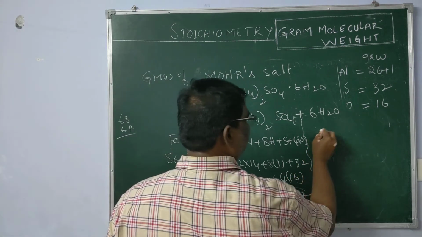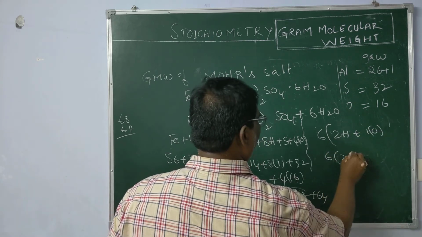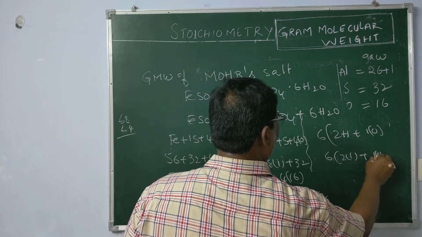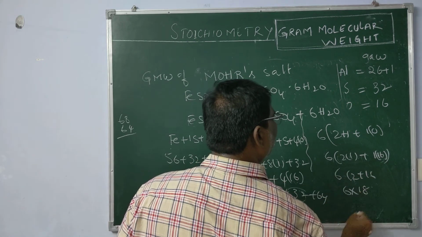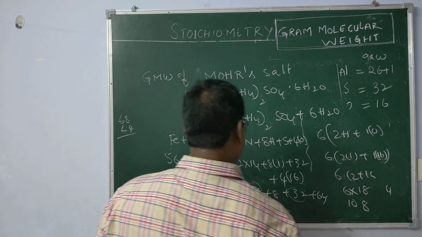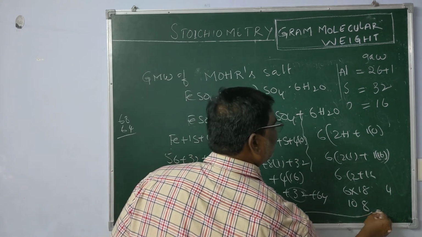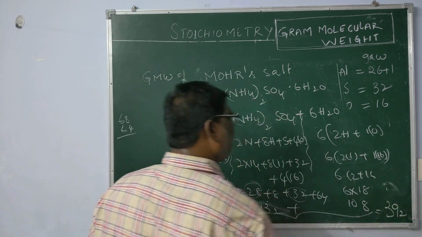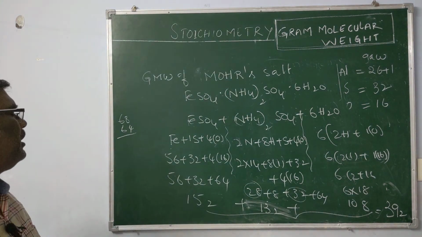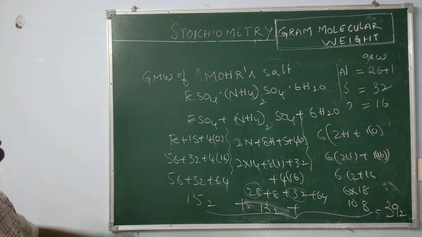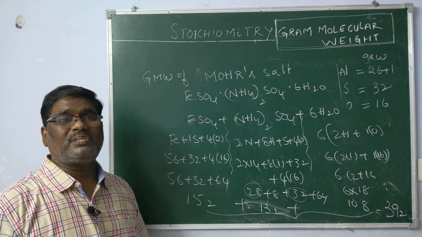Now here 6 into water molecule, 2 hydrogen and 1 oxygen: 6 into (2 into 1 plus 16). So 6 into 18, that is 108. Now the sum of these three is nothing but 392. 392 is the gram molecular weight of Mohr's salt. This is the clear-cut idea about finding gram molecular weight or molar masses of the substances.